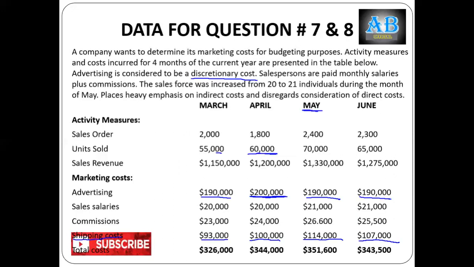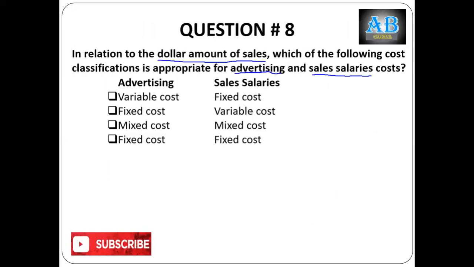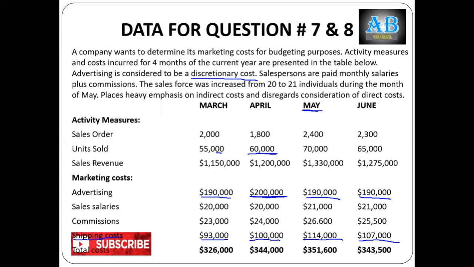Now move towards sales salaries. 20,000 and 20,000 for March and April, 21,000 and 21,000 for May and June. So sales salaries are fixed in nature, and advertising cost is almost fixed, because in one month it was different from the others, which was 200,000 in April, but in normal circumstances it is 190,000.